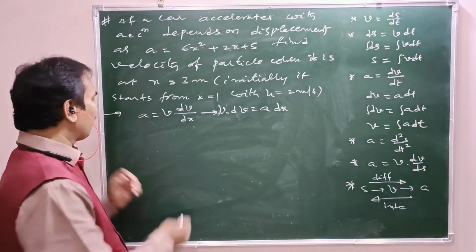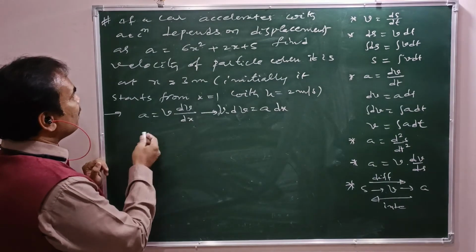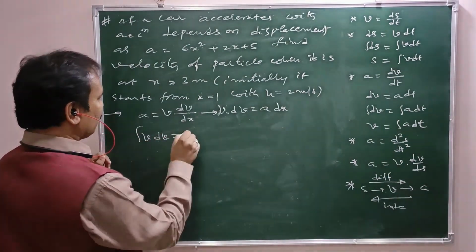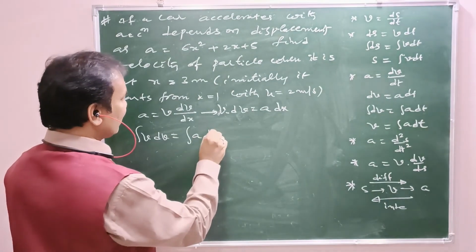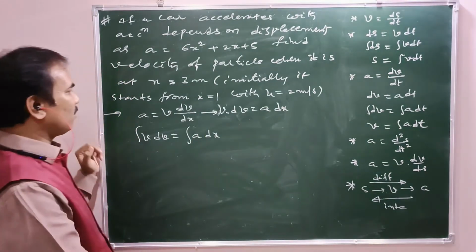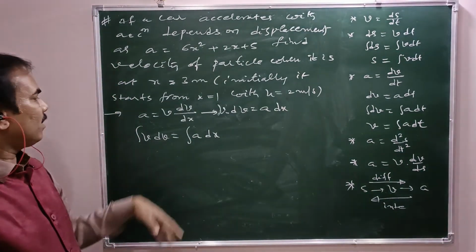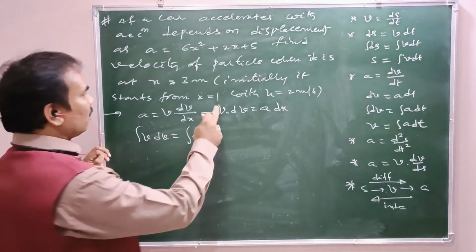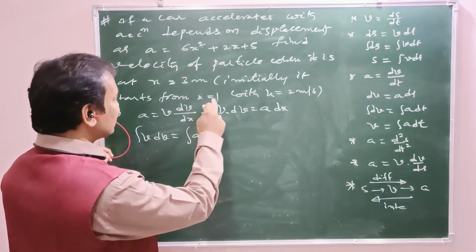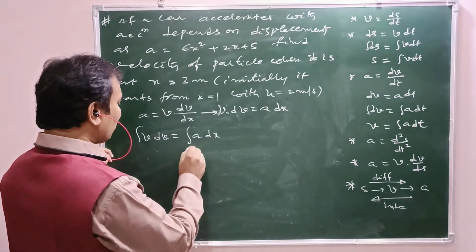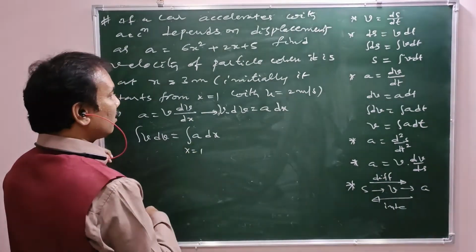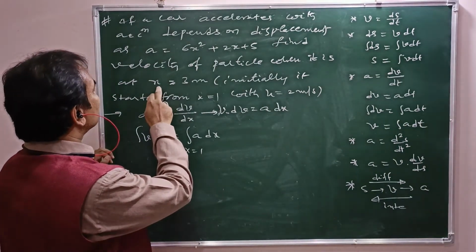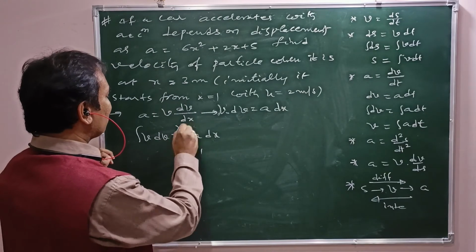So integral v dv equal to integral a dx. Now what are the limits? The initial position of the particle is x equal to 1, and the final position is x equal to 3.